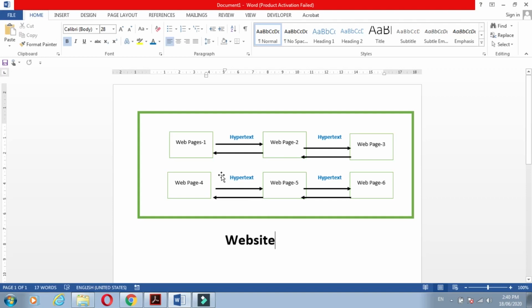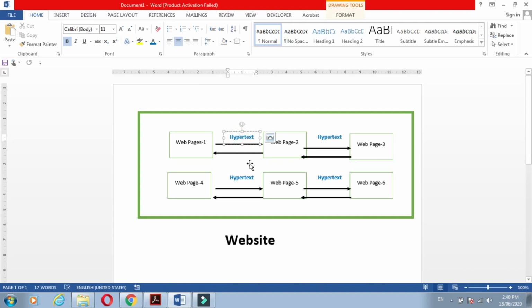Means when we are on a web page and want to go to another web page, we connect the two web pages by this hypertext. Hypertext is the linking text between two web pages. That is called hypertext. Understand? So this website has a number of web pages, and those web pages are interconnected through hypertext.